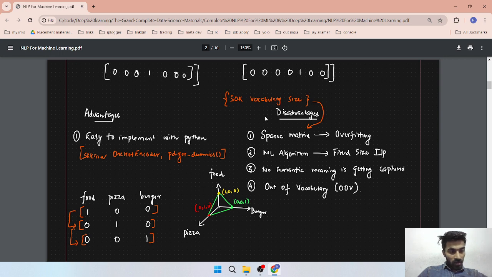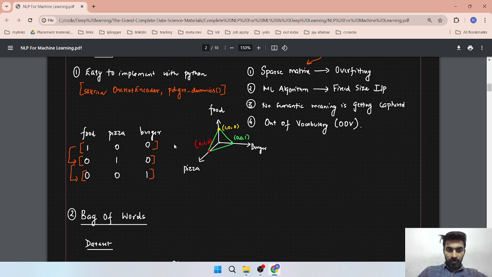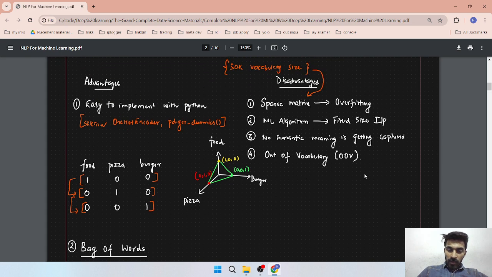It is not recommended to use this type of one hot encoding. If you get very big data, then do not apply this one hot encoding. And out of vocabulary is there. Suppose in your training data set king is not there, but you provide king in the test data, this is also a possible case. So your model can't understand now what is king. So this is also a problem.